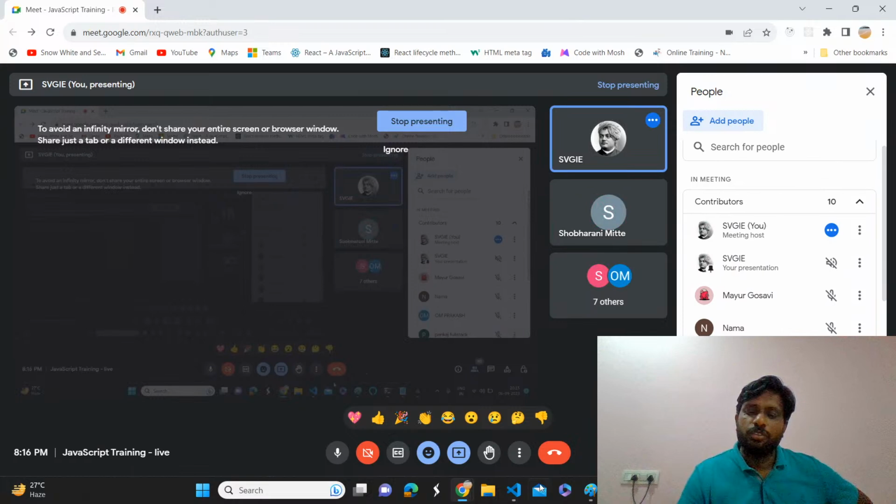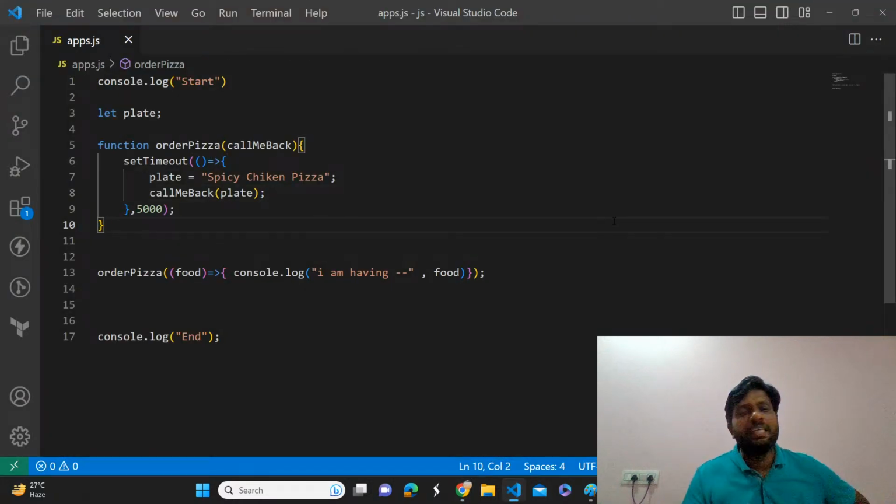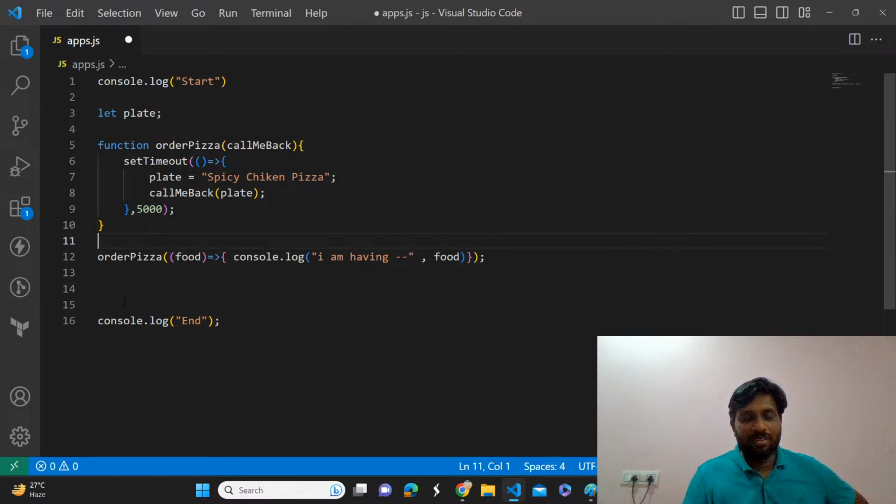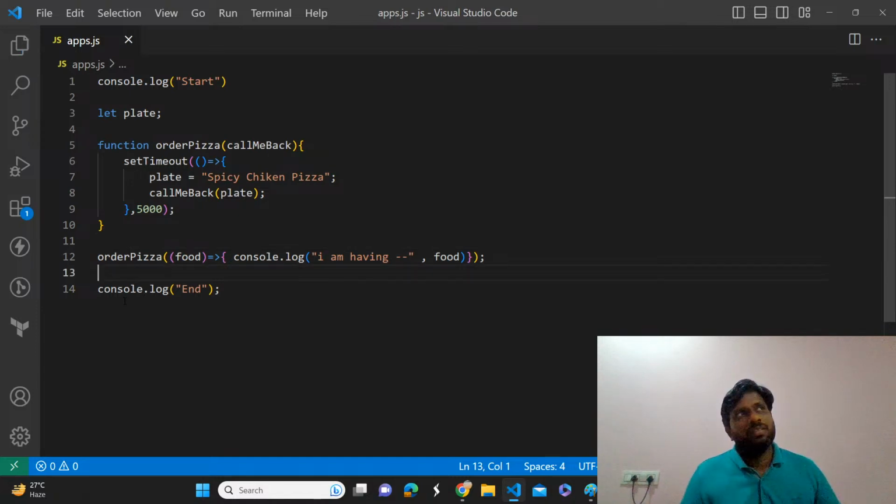Got it, sir. So this is just a teaser, okay, to enter into the complex callback functions. Okay, this is just a teaser. Tomorrow you will see the actual trailer. Okay, the actual movie we are going to watch from the day after tomorrow.